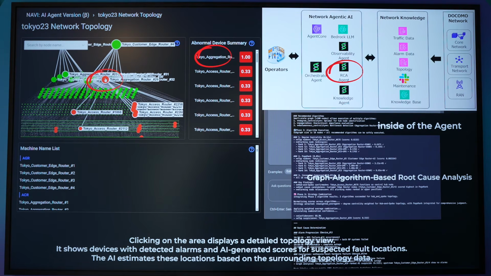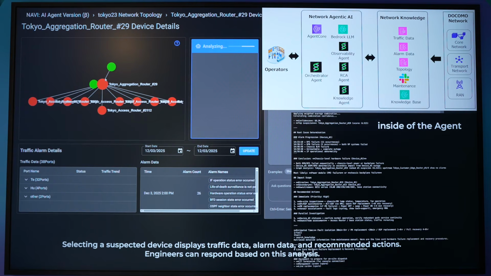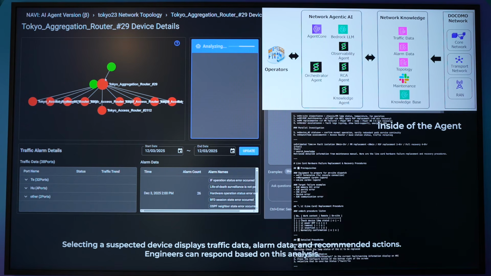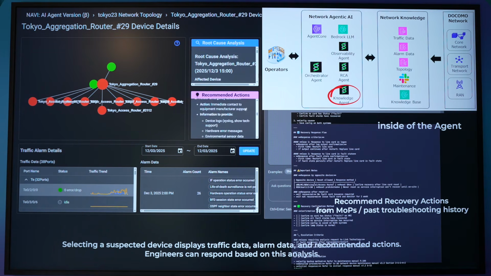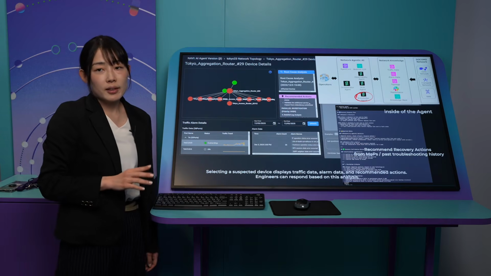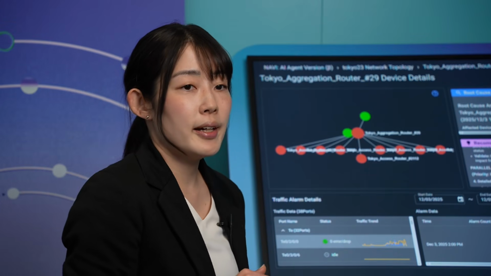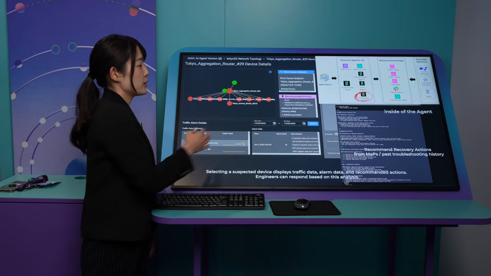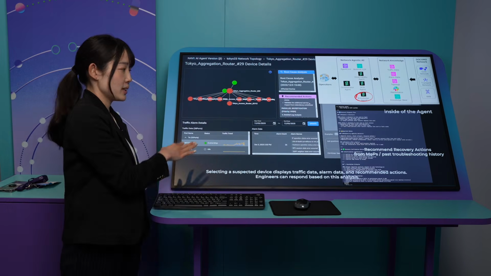Also, by clicking this Tokyo aggregation router, we can see the traffic data and alarm data below the topology map in detail. Finally, we can see the recommended action, which is provided by the knowledge agent here. The knowledge agent shows the recommended action based on the knowledge base. In the knowledge base, there is the MOP, manual operation procedure. So then we can find out which action to take based on the root cause analysis. Then the operator can take action after that.